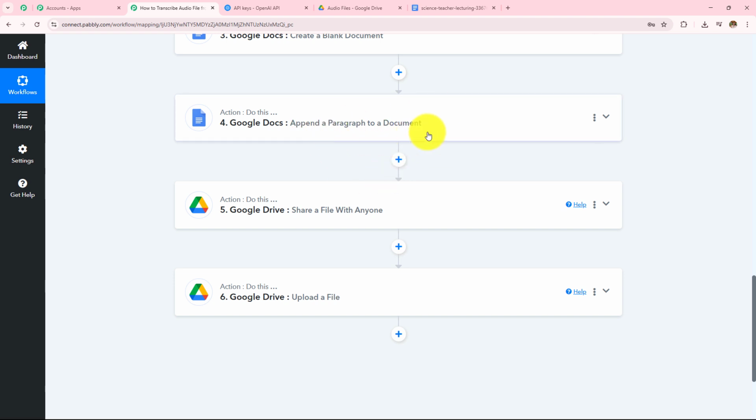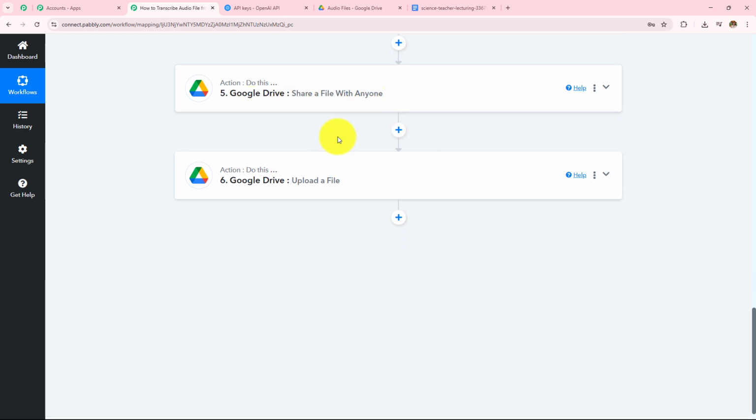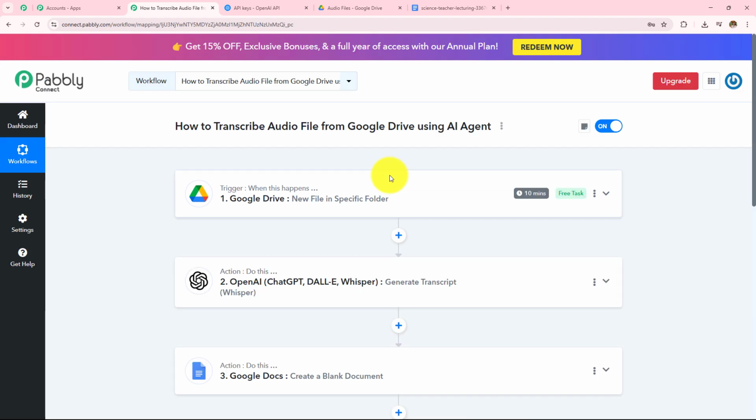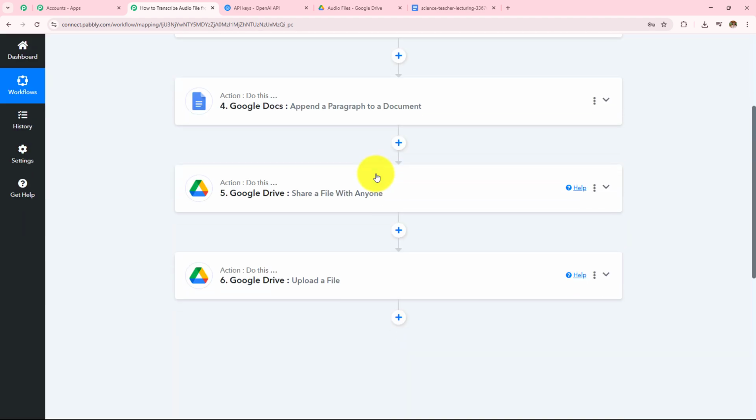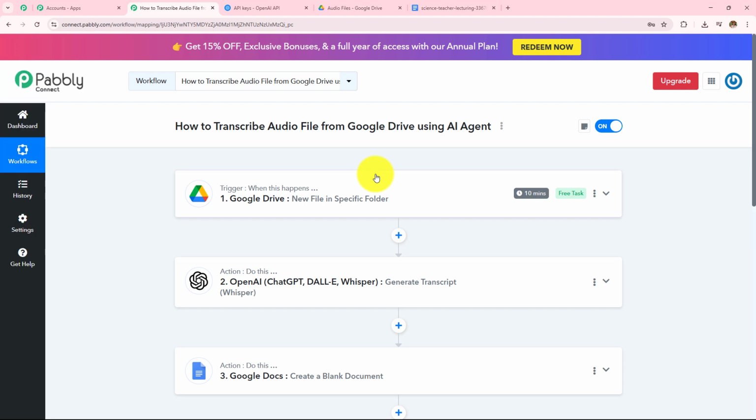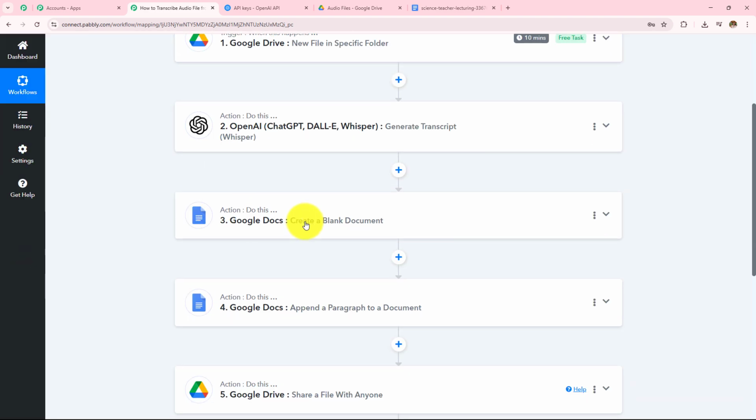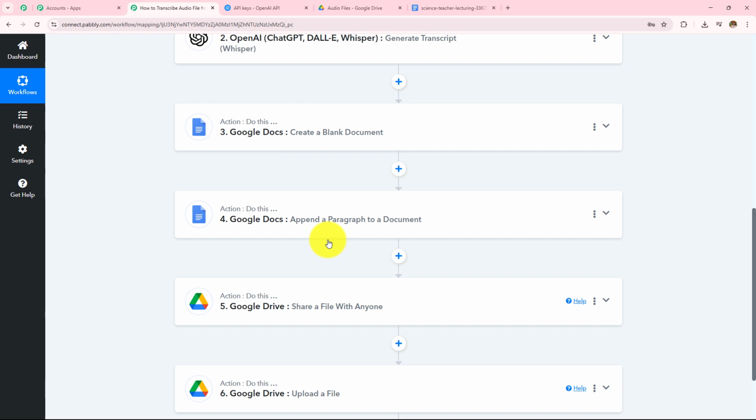So I mapped the content which I have received in my OpenAI response and then I wanted to share that Google Doc. So first I took Google Drive in which I selected my action event as share a file with anyone. After the file has become accessible, I wanted to upload that same file to my Google Drive so that I can share this with my team. So this is how this automation workflow is going to run. And here we have successfully created automation between Google Drive, OpenAI, Google Doc and Google Drive with the help of Pabbly Connect.